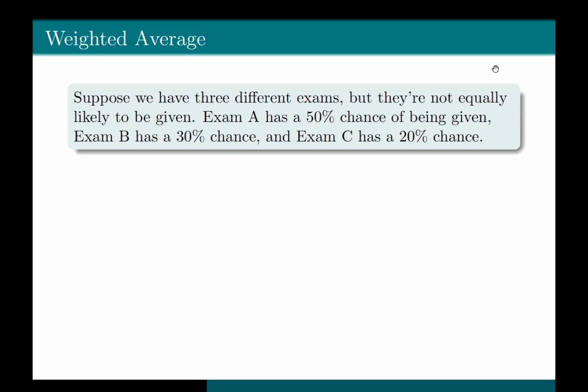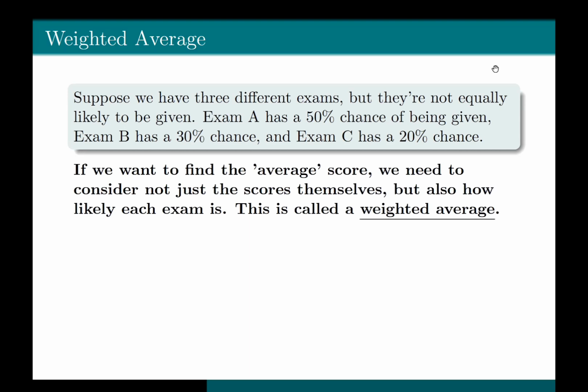Exam A has a 50% chance of being given, exam B has a 30% chance, and exam C has a 20% chance. This means that if the instructor were to choose an exam to administer, there's a 50% probability or half probability that they would select exam A, 30% probability that they would select exam B, and 20% probability of selecting C. If we want to find the average score, we need to consider not just the scores themselves, but also how likely each exam is. This is called weighted average, and it's a key step in understanding expectation.